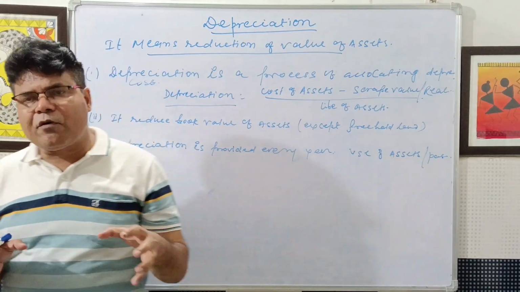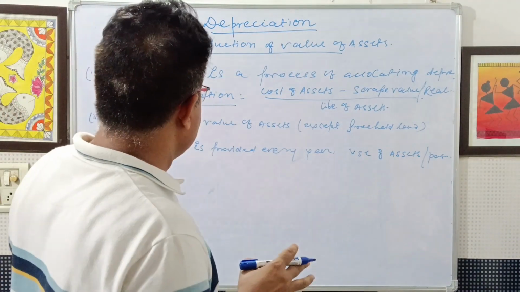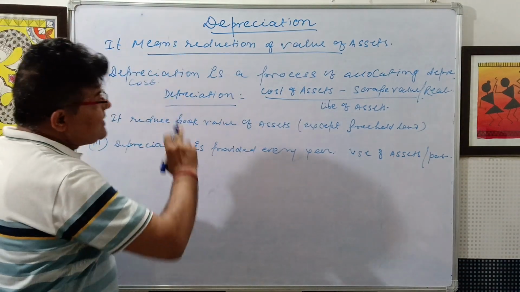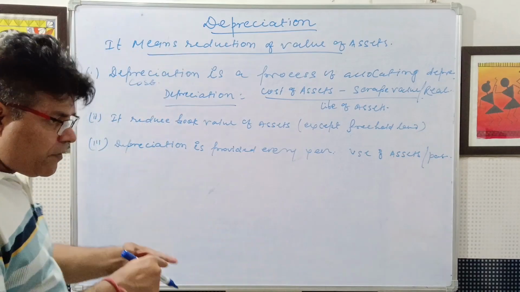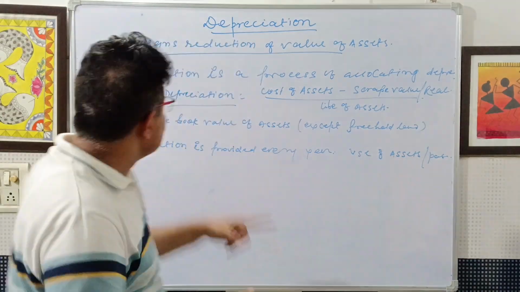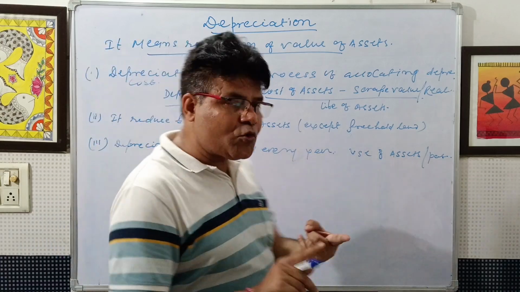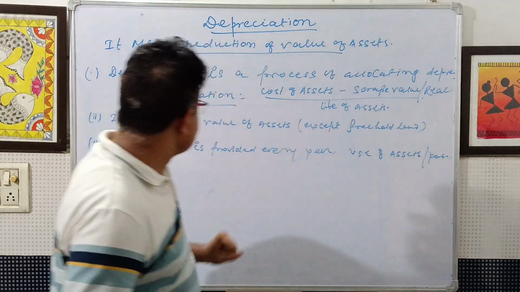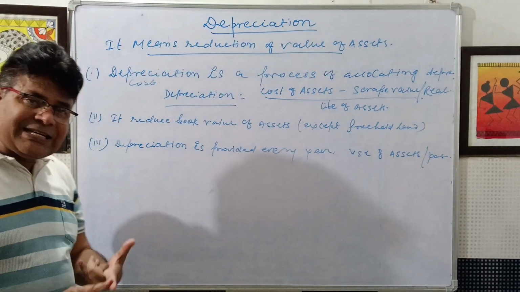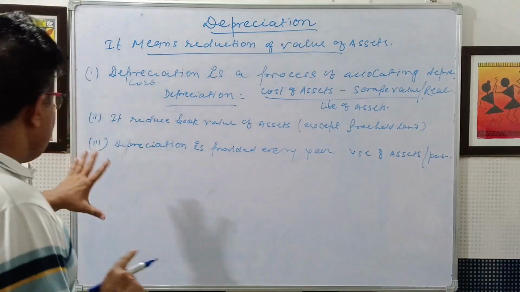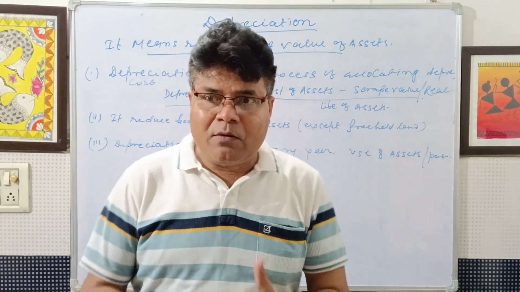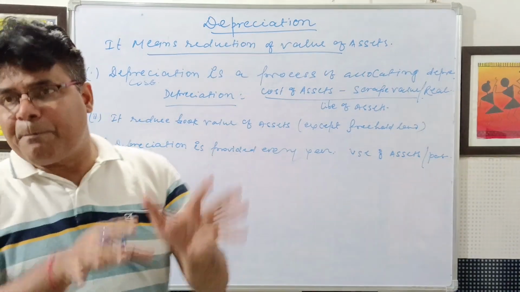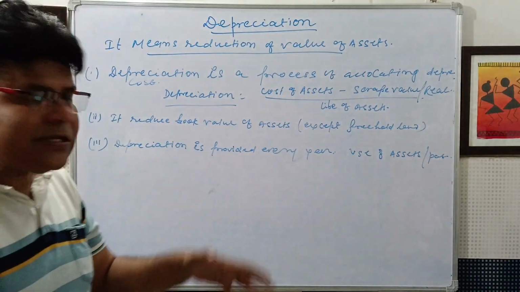So first you have to understand, my dear friend, what is the meaning of depreciation. It means reduction of the value of assets due to wear and tear. What are the characteristics? Depreciation is a process of allocating depreciable cost: cost of assets minus scrap value, or residual value, divided by life of assets. It reduces book value of assets except freehold land. Depreciation is provided every year because the asset is used or with the passage of time, so the value decreases day to day.